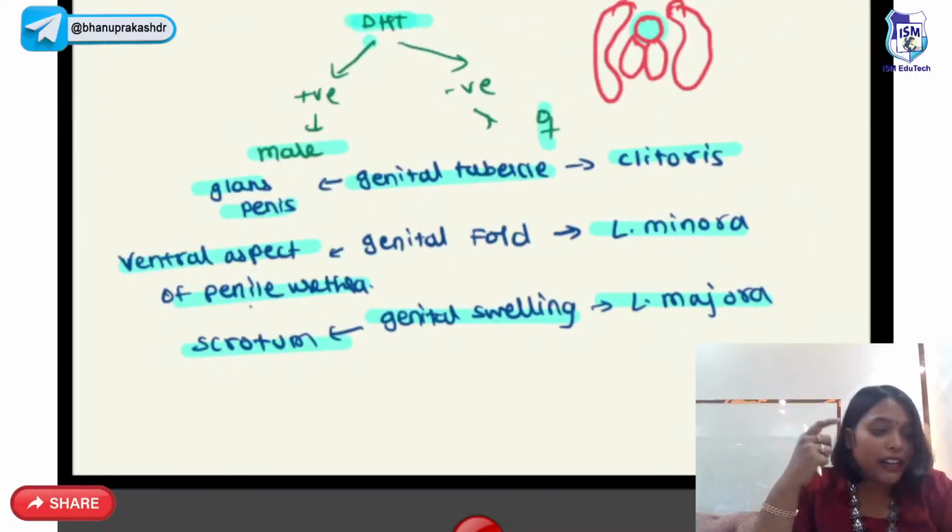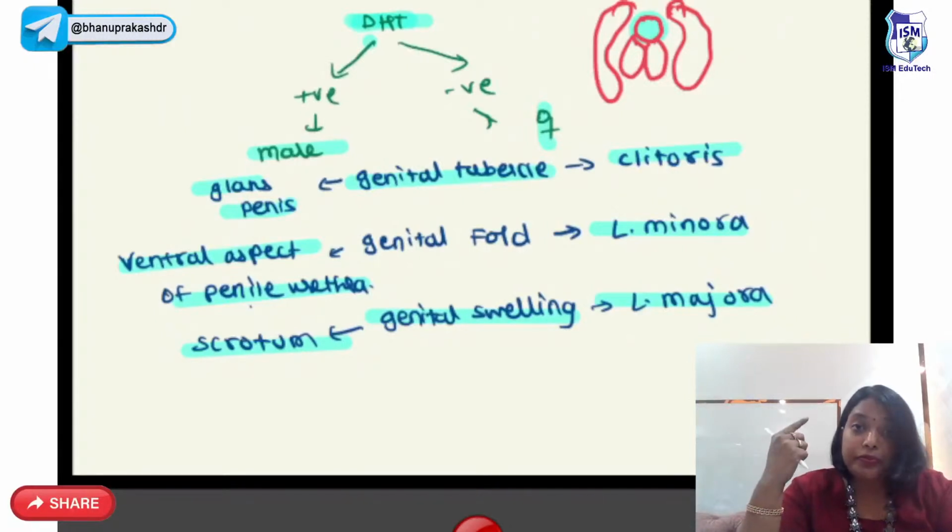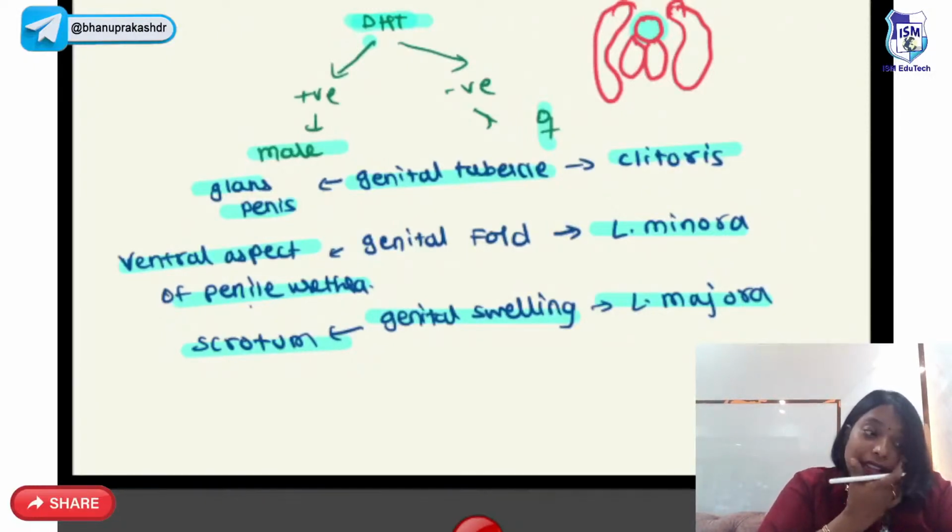So I'll ask you 3 questions I want you to answer. Who is the deciding factor for the gonadal development? Excellent, Manan, Rahul, Shalini, very good. It is the SRY gene. So for the gonadal development, it is the SRY gene, located on the short arm of the Y chromosome.